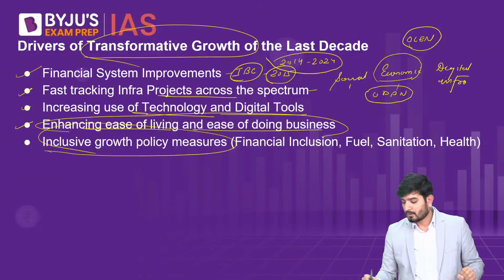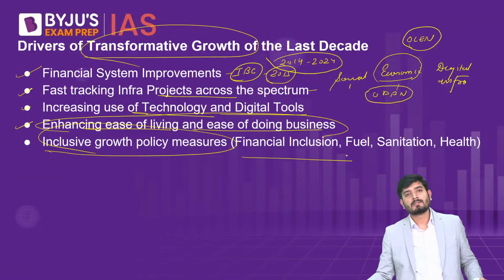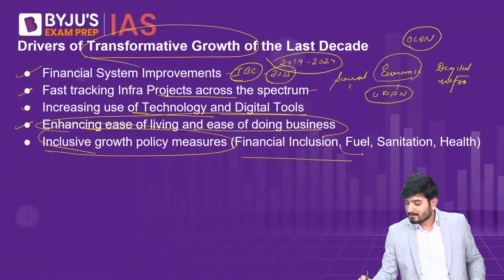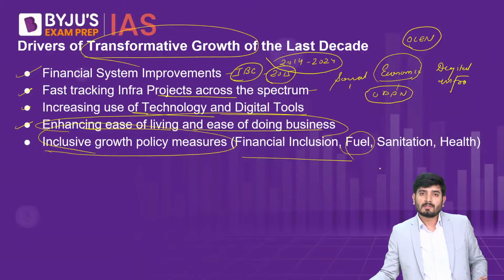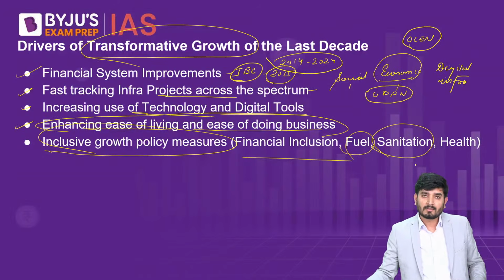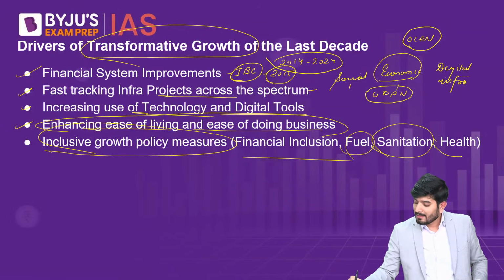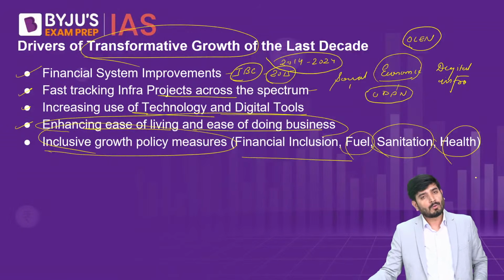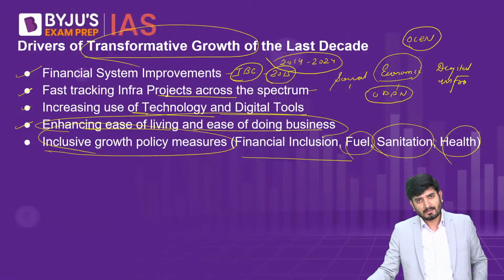So whether it is financial inclusion like Pradhan Mantri Jan Dhan Yojana, or providing accessible clean fuel through Pradhan Mantri Ujjwala Yojana, or providing sanitation facilities through the Swachh Bharat Mission, or providing accessible healthcare through Ayushman Bharat.